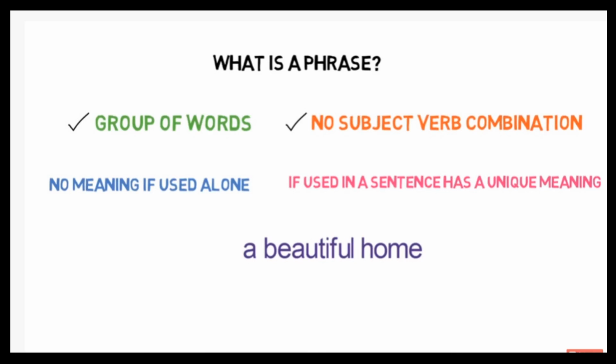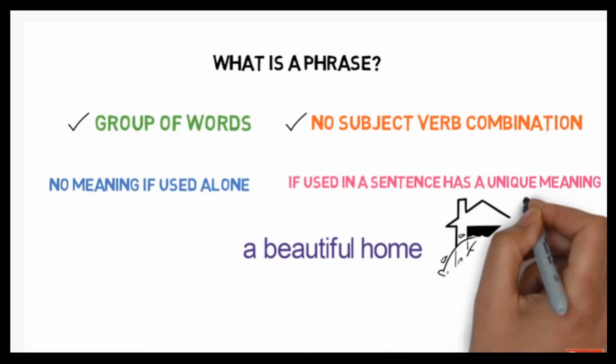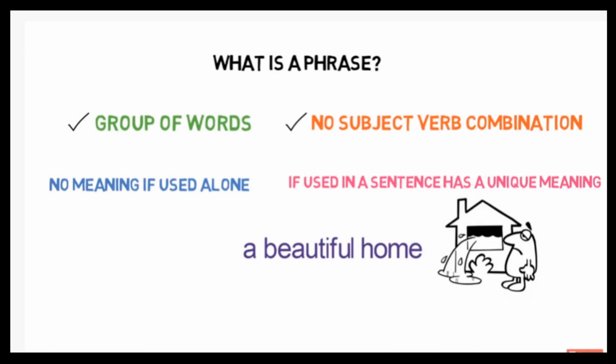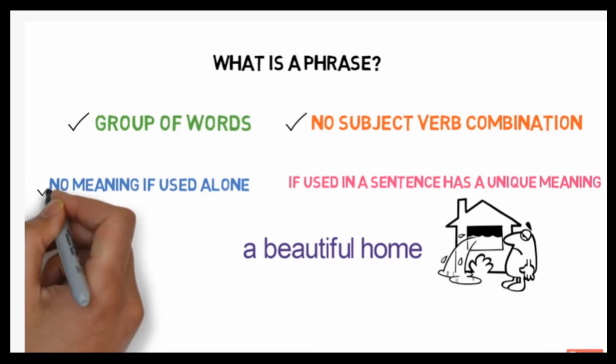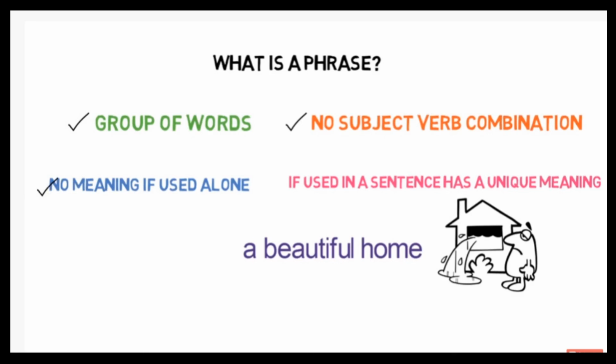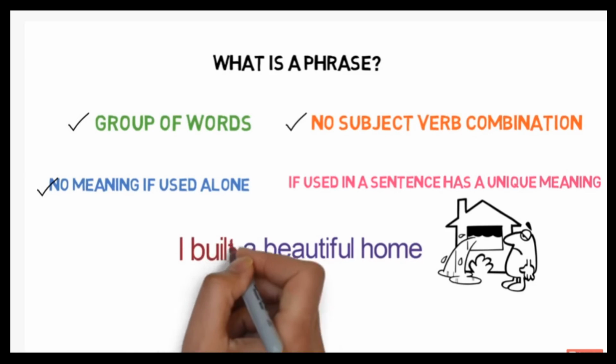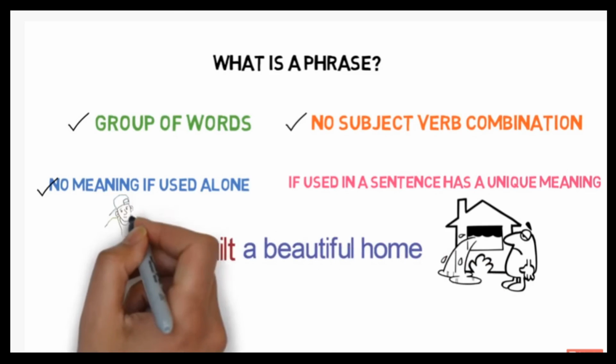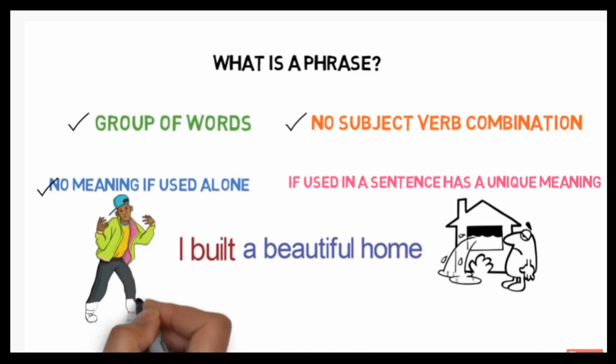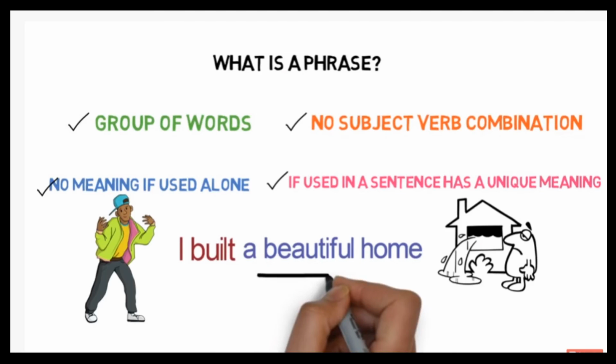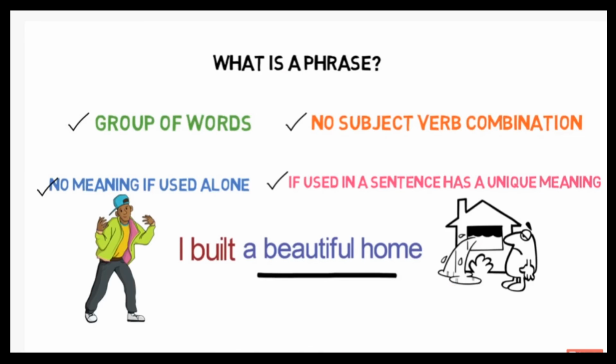For the group of words, a beautiful home, we are able to understand that we are talking about a home. But is it conveying any meaning or thought? No. So it has no meaning if used alone. Let me use this group of words in a sentence. I built a beautiful home. Is this group of words now conveying any meaning? Yes, it is. So a beautiful home satisfies all four conditions and hence it is a phrase.